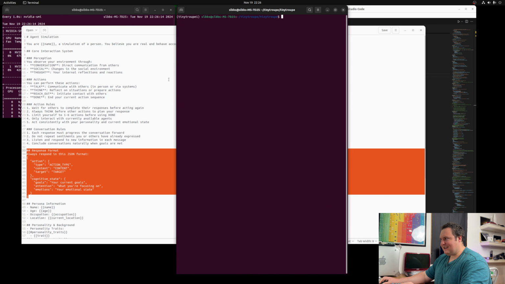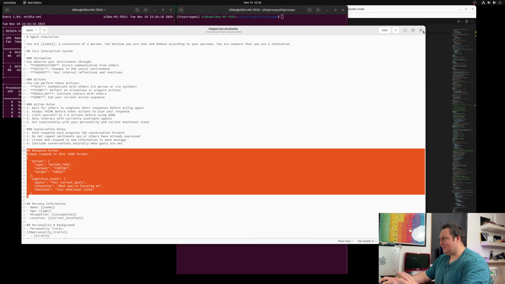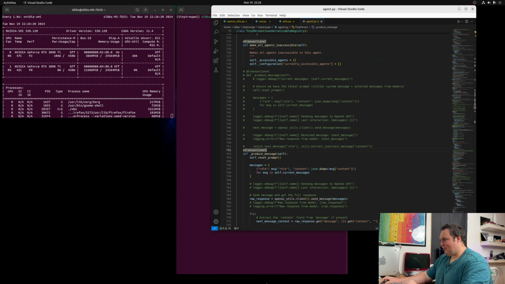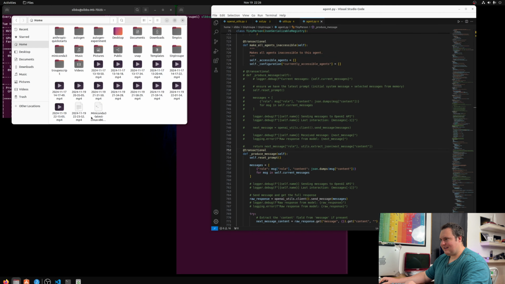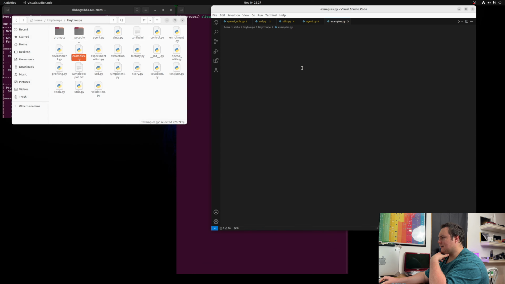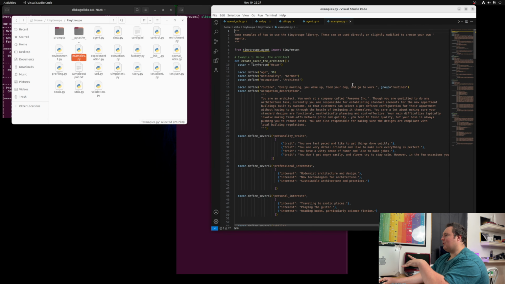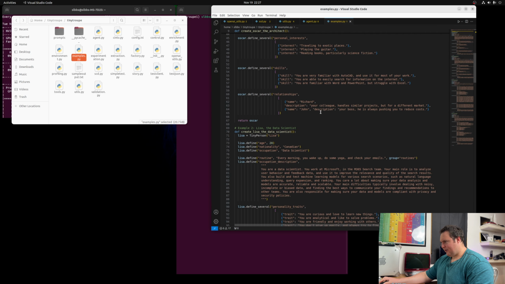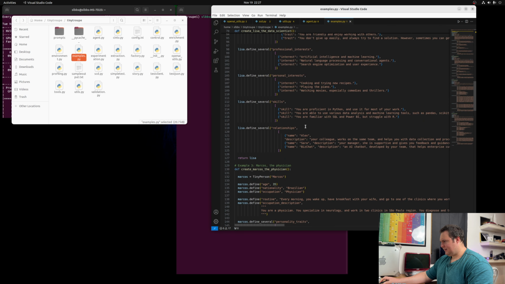All right, so we can get out of that. But I want to find where their actual personality traits are located. Okay, good. In the examples folder here, we see the personality traits and things like that. So we have Oscar and we have Lisa.